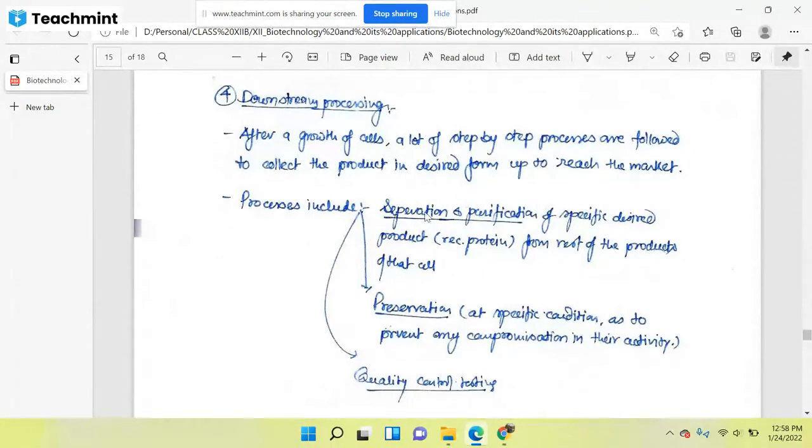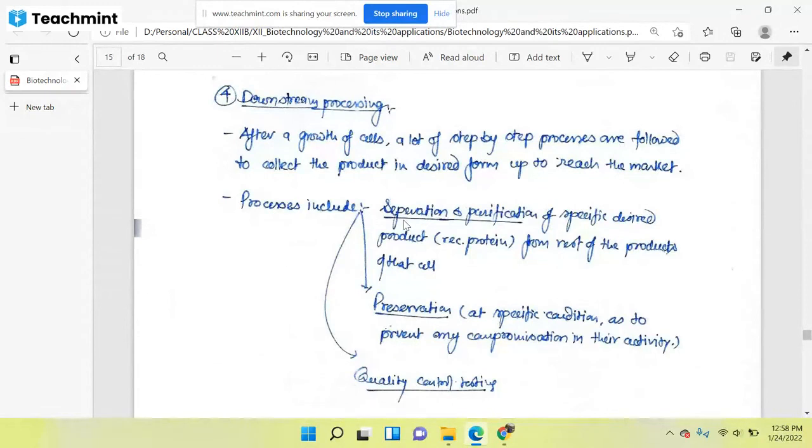Here separation will be done, after that purification will be done. Separation and purification altogether mean that you are separating your desired protein, desired product, or recombinant protein from the rest of the proteins.